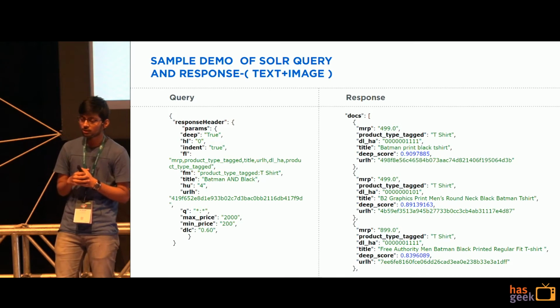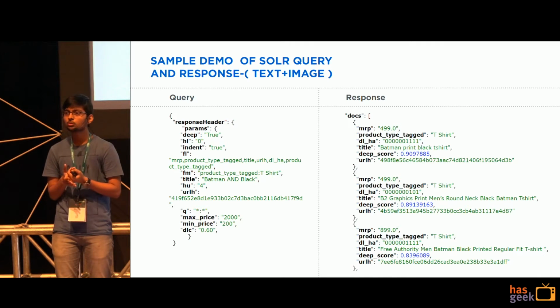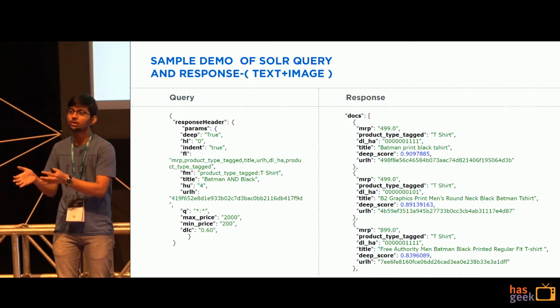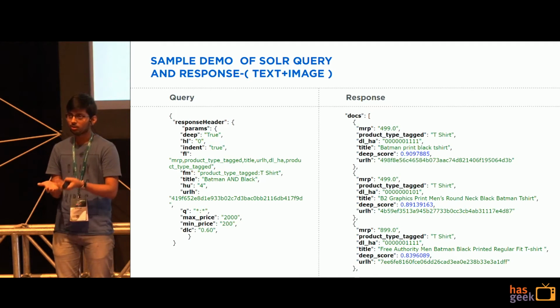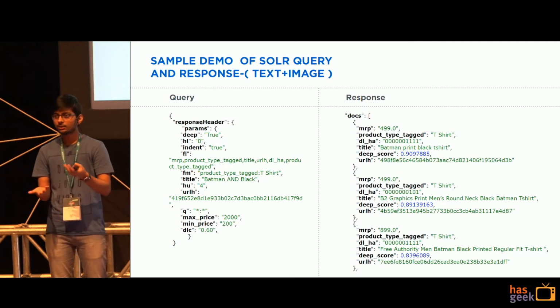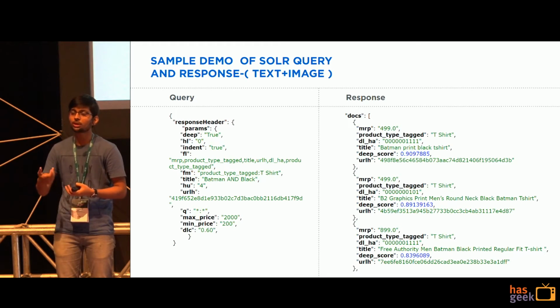Okay, so in our use case, the hashing functions need to group the similar looking products into similar buckets. So one of the possible hash functions which is well known for this purpose is locality sensitive hashing and kernelized locality sensitive hashing. But the problem which comes with locality sensitive and kernelized locality sensitive hashing is that you don't have much control over the hash function generation.